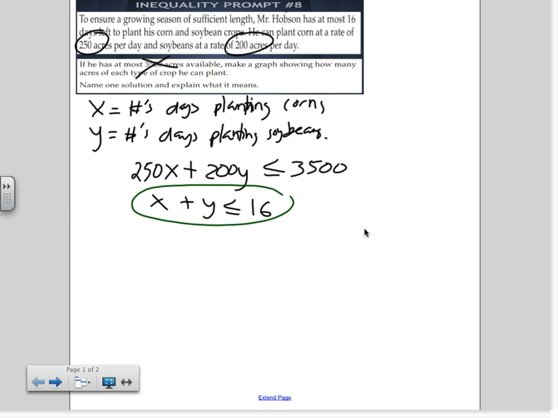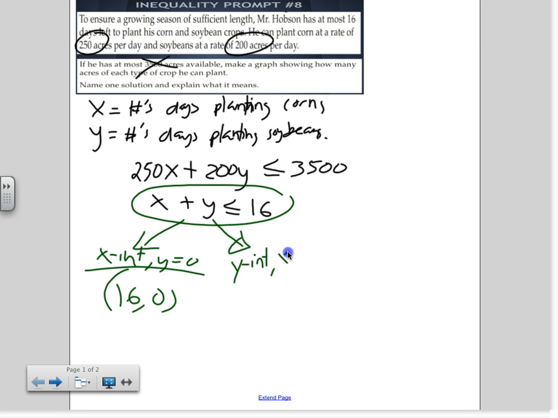If we want to find an x-intercept, y equals 0. So this goes away and x is simply 16. The x-intercept is 16, 0. And the y-intercept, x will go away, so it's going to be 0, 16.